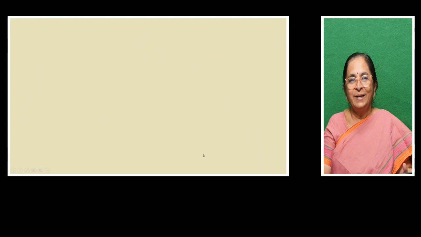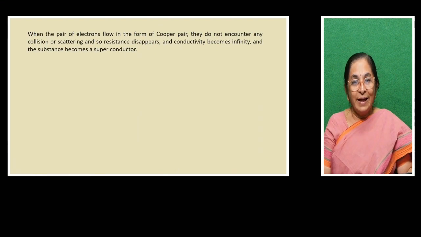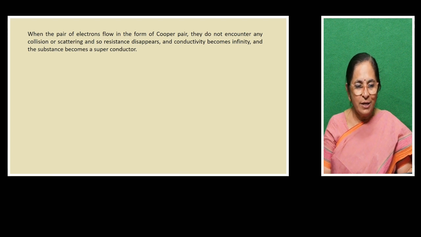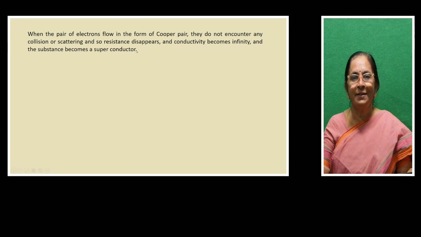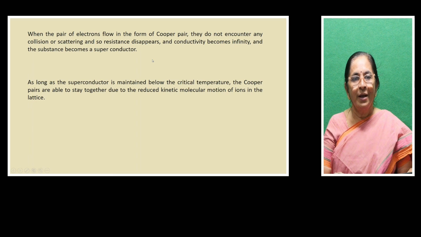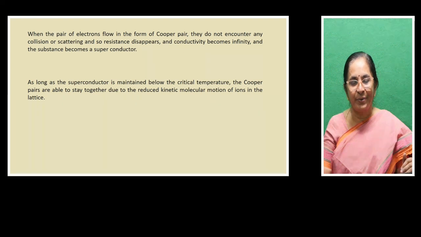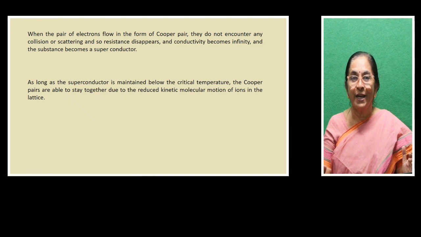So when electrons form Cooper pairs, they do not encounter any collision or scattering with the lattice ions, and so the resistance disappears and conductivity becomes infinite, and the substance becomes a superconductor. As long as the superconductor is maintained below its critical temperature, the Cooper pairs are able to stay together due to the reduced kinetic molecular motion of ions in the lattice. There is no distortion in the crystal lattice.